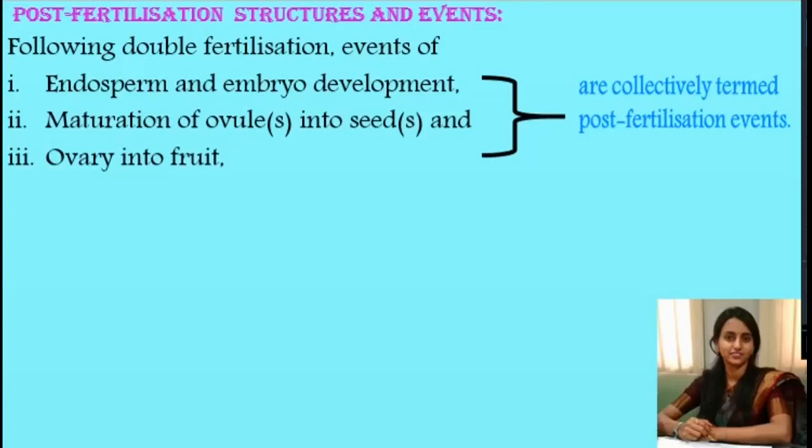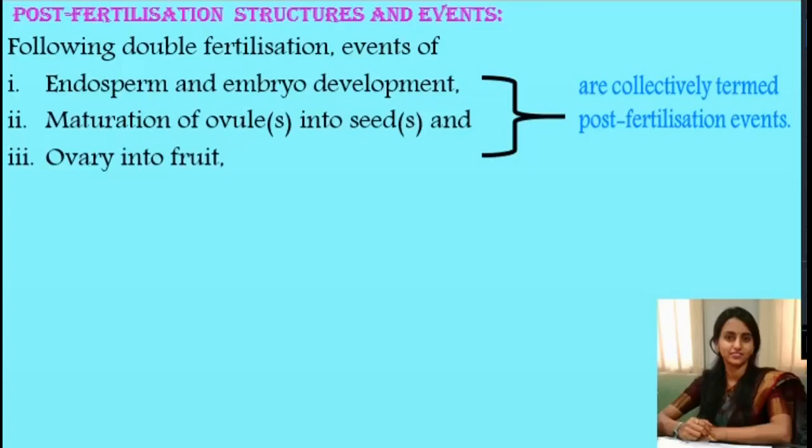Now let us discuss the post-fertilization structures and events. In the last chapter, in brief, you learned what post-fertilization structures and events are. That is, the events which occur after fertilization and the structures which develop after fertilization are known as post-fertilization events and structures.